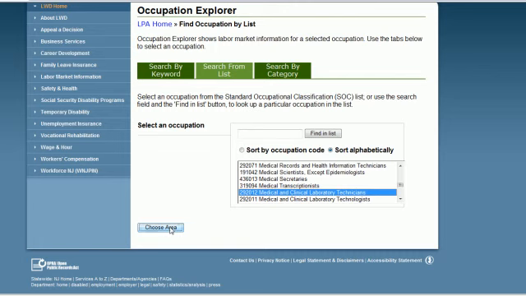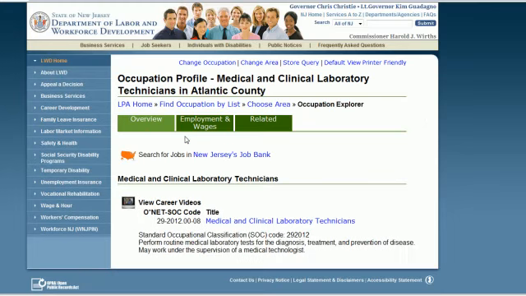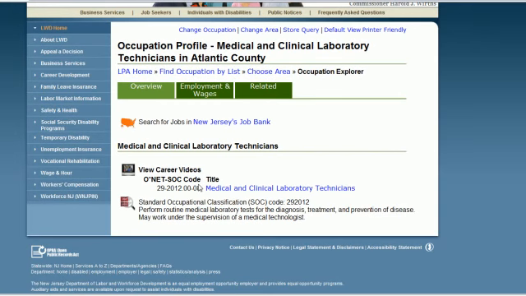We now choose our area. Since she was looking at Shore Memorial, we'll choose Atlantic County, explore the occupation. And we get Overview, Employment and Wages, and Related. And on the Overview tab here, what we can get, in this case, are these nice little videos. This is where she took us to find the videos.